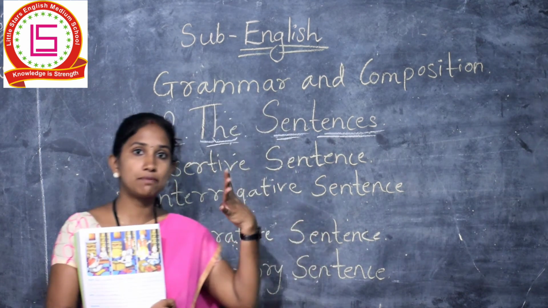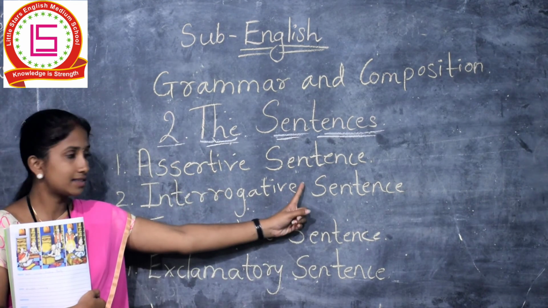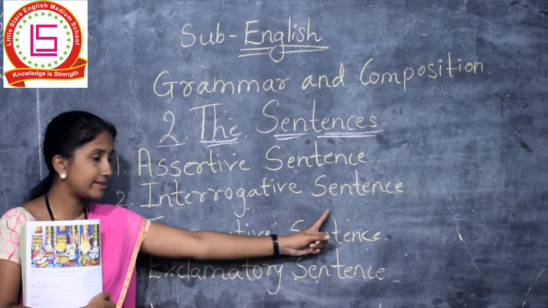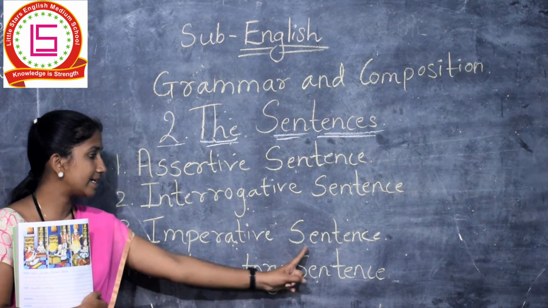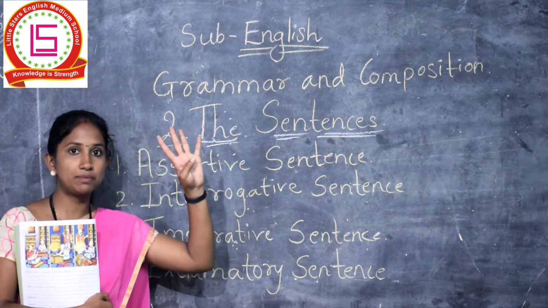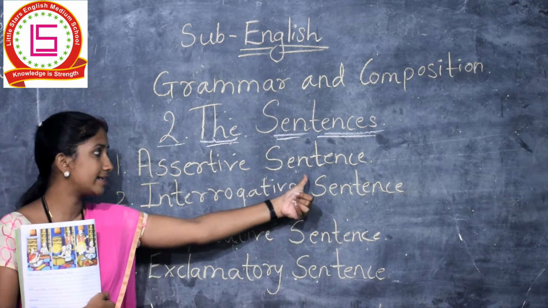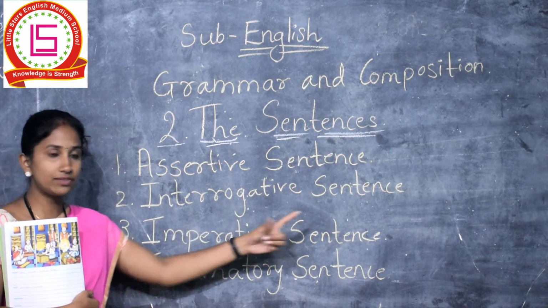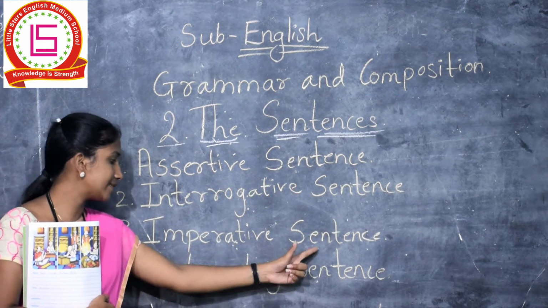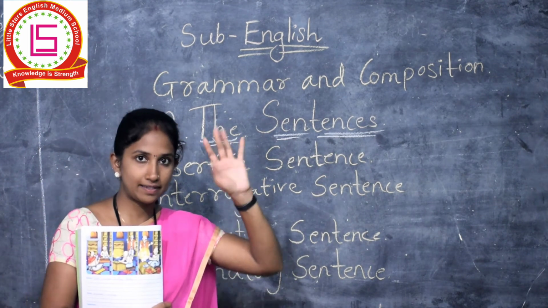Now there are 4 types of sentences. Can you see on the board? Assertive sentence, interrogative sentence, imperative sentence, exclamatory sentence. There are 4 types of sentences. Tell me which are they? First one is assertive sentence, interrogative sentence, imperative sentence, exclamatory sentence. Okay children? 4 types of sentences.